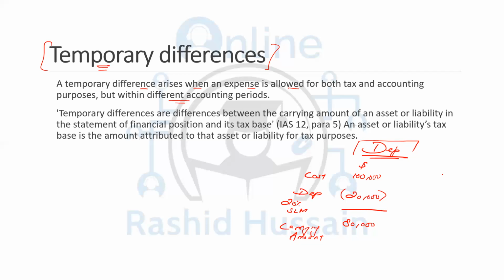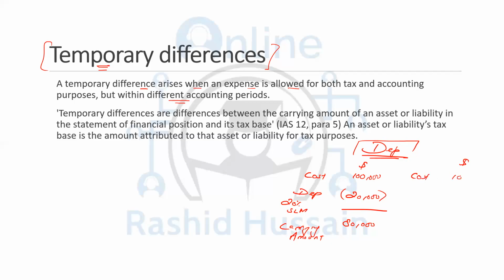Now, we know that the tax authority does not accept the depreciation. Any one of you who have studied the F6 exam, they're already aware of it. That the tax authority does not accept the depreciation as an allowable expense. Instead, they give you the tax depreciation, which is known as the capital allowance.